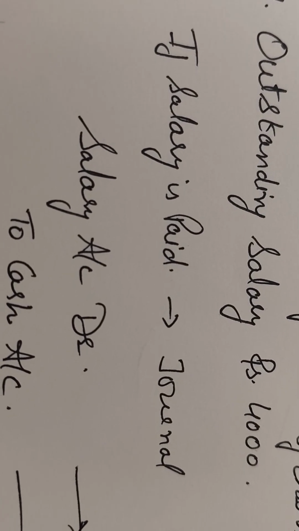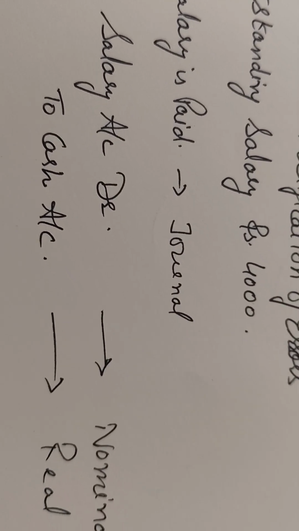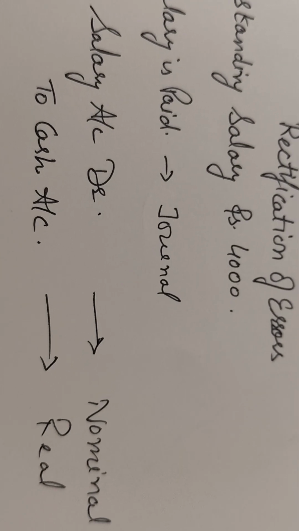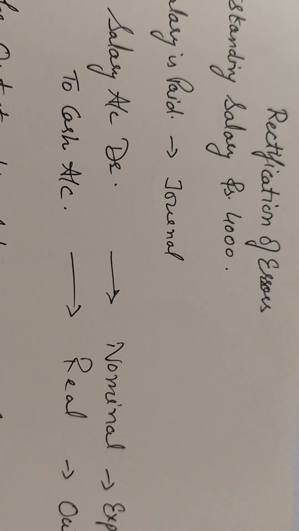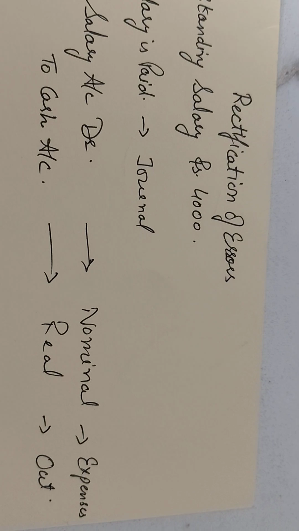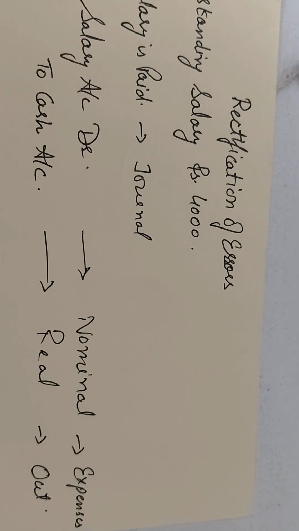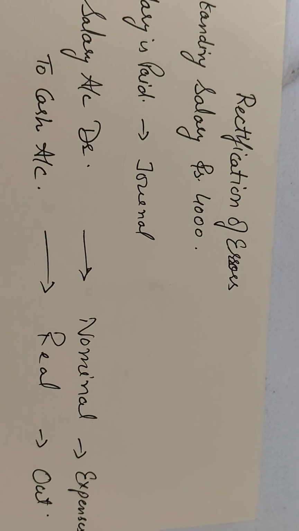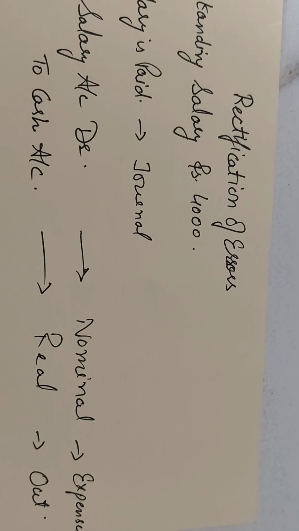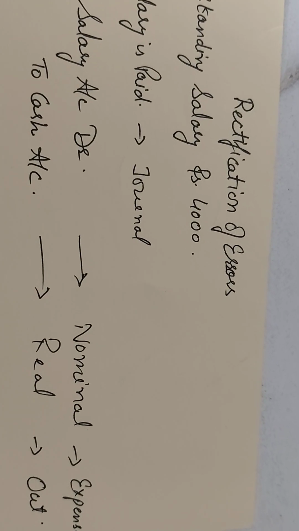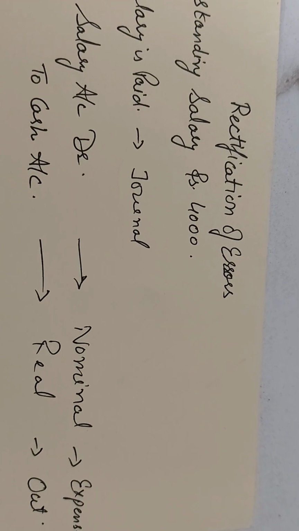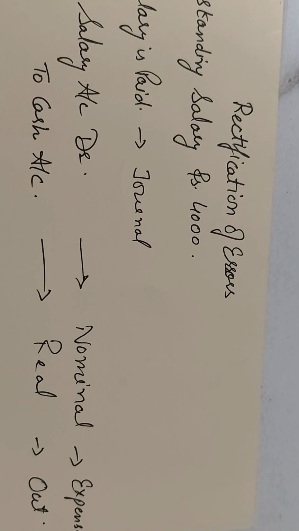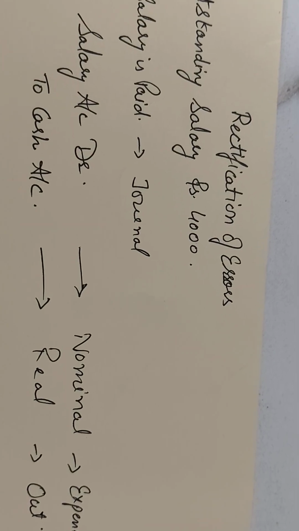Now salary is which account? That is a nominal account. So for that purpose, debit all losses and expenses. So salary account should be debited, and cash is a real account. Cash is going out, so it should be credited. So if the salary is paid, the journal would be salary account debit to cash account.